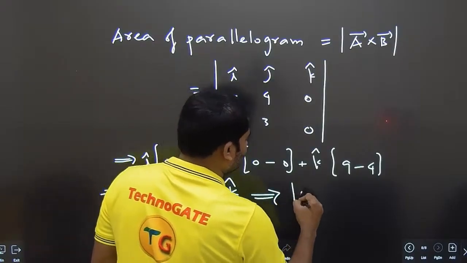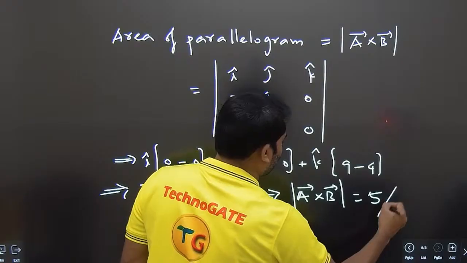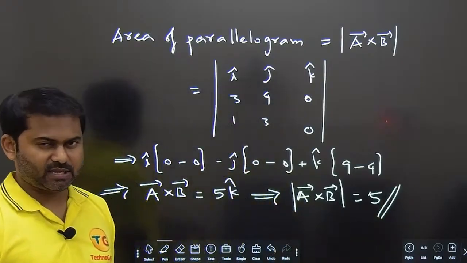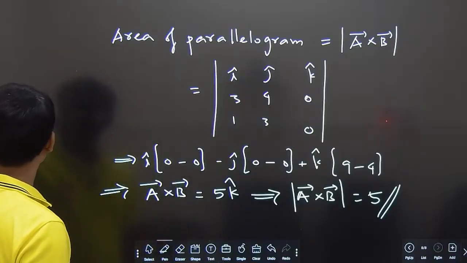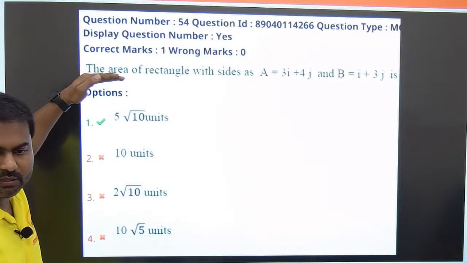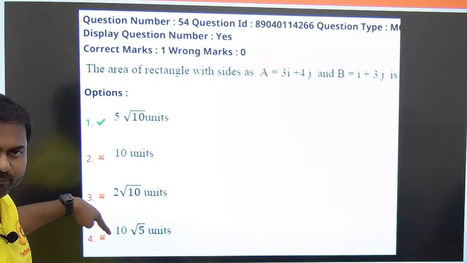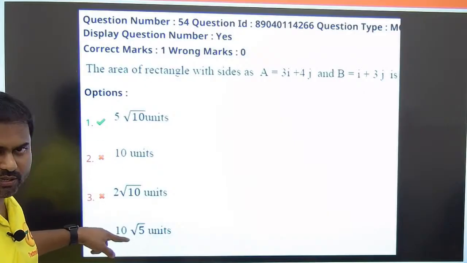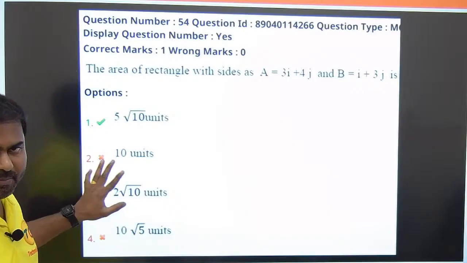This implies the modulus of A cross B, the parallelogram formed by A and B, has an area of 5 units. So the answer should be the option having 5. But in the options you see here they gave 5 root 10, 10, 2 root 10, 10 root 5. None of them is 5. Hence it is not matching with any of the options.